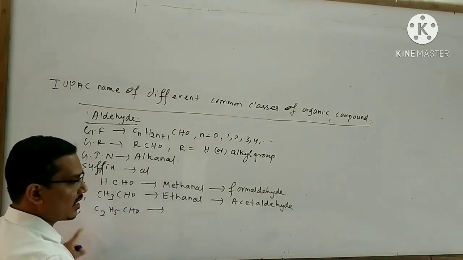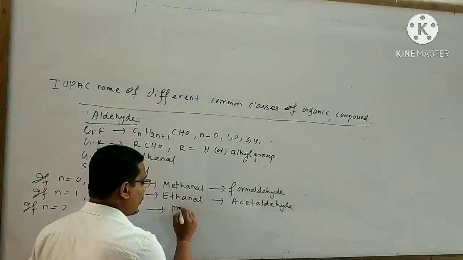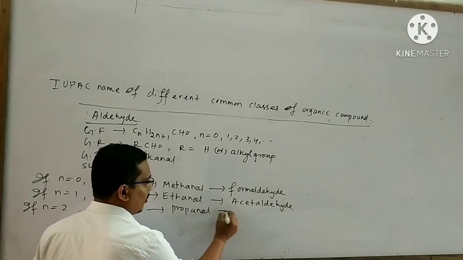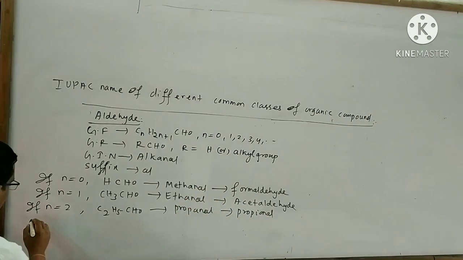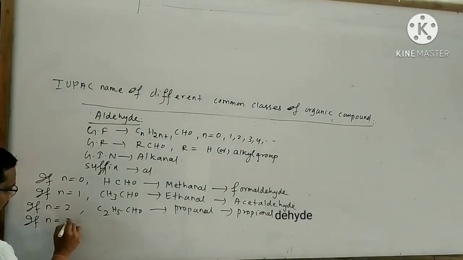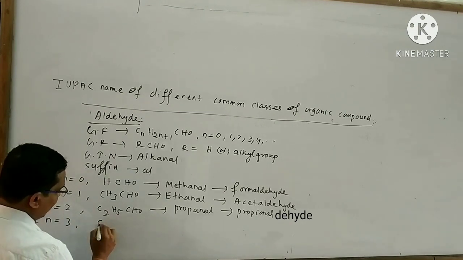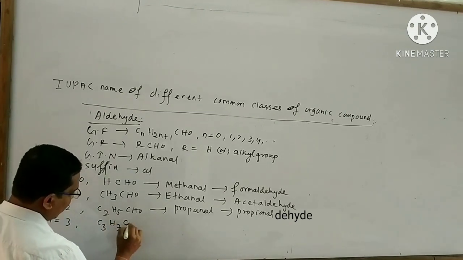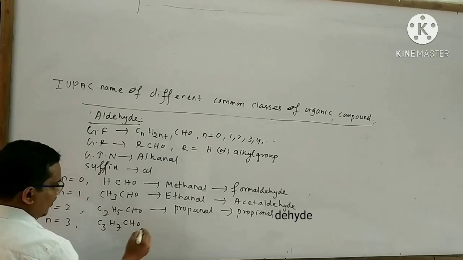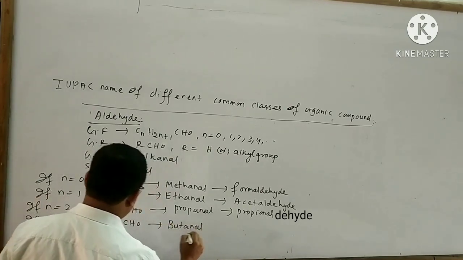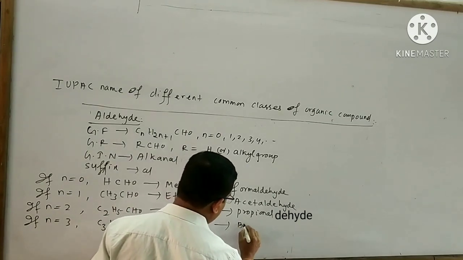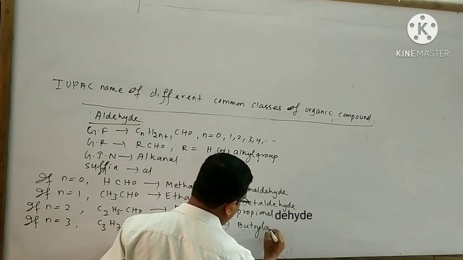The name of this aldehyde is propanal. It is also called propionaldehyde. If n equals 3, then the aldehyde is C3H7CHO. The name of this aldehyde is butanal. It is also called butyraldehyde.